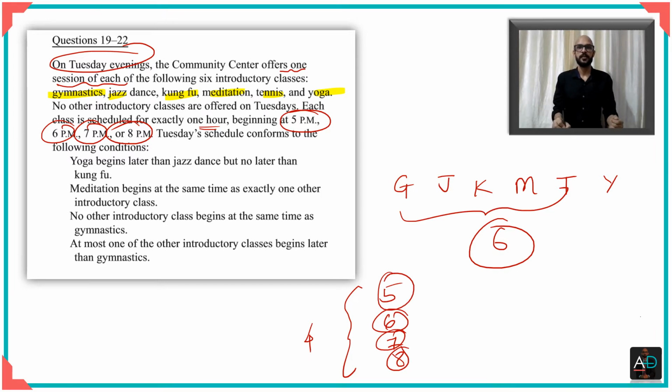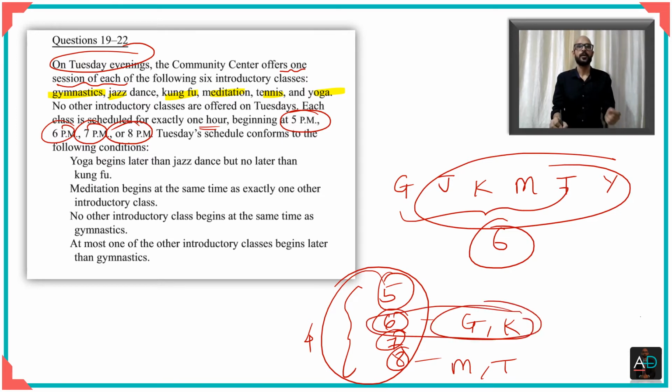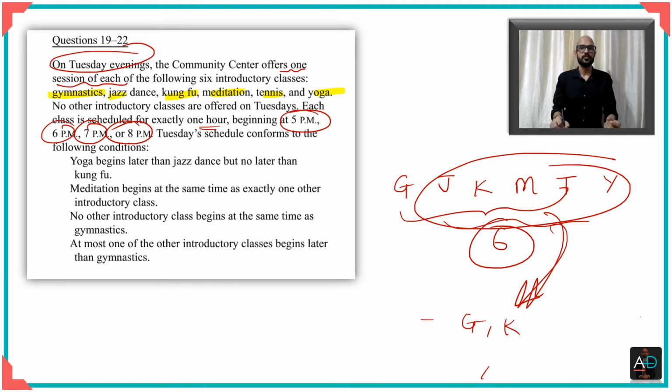Like for example, let's say at 6 o'clock there might be gymnastics as well as kung fu perhaps, or at 8 o'clock there may be meditation, tennis or whatever. What I mean to say is that you need to understand from this pattern that there are 6 here and 4 here. That simply means that there has to be at least 1 session wherein more than 1 of these is offered, right? There has to be at least 1 time slot in which more than 1 of these classes is offered. Okay, so we've understood a bit about the structure as well.